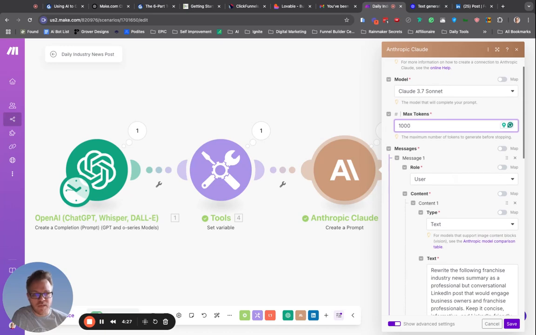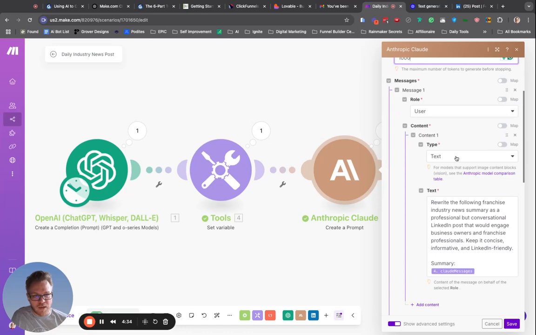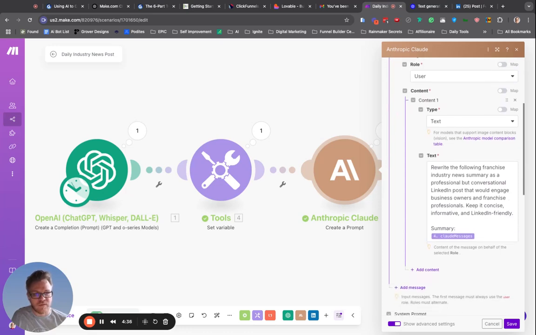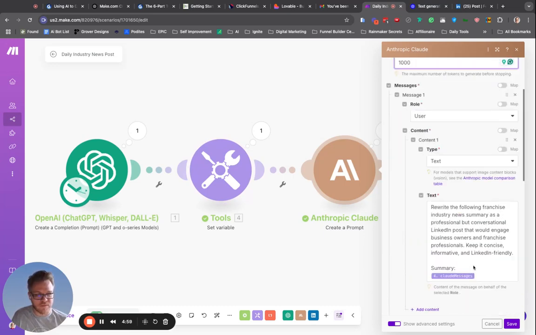Then we want to do the same thing. Here's your role, user. I want to put content into you. It's text content, and here's the text prompt: rewrite the following franchise industry news summary as a professional but conversational LinkedIn post that would be engaging to business owners and franchise professionals. Keep it concise, informative, LinkedIn friendly. And then the summary is where this input is coming from. You see tools is flashing, because that's where it's coming from. And that's it. You don't have to do anything else in this.